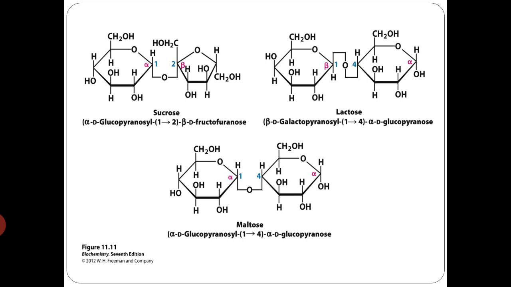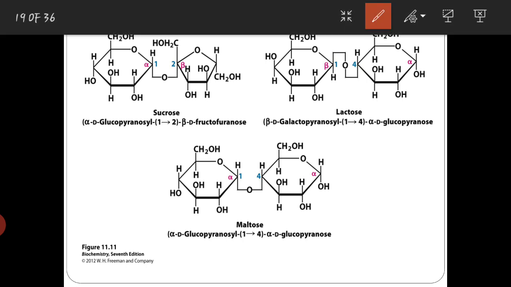So here I have the structures of the disaccharides. You can see sucrose, which has one glucose unit and one fructose unit with the 1,2 glycosidic linkage, whereas lactose has one galactose and one glucose with the beta 1,4 glycosidic linkage.